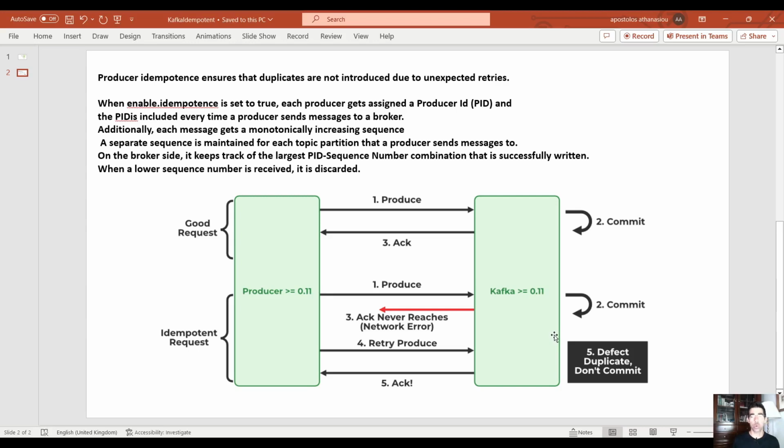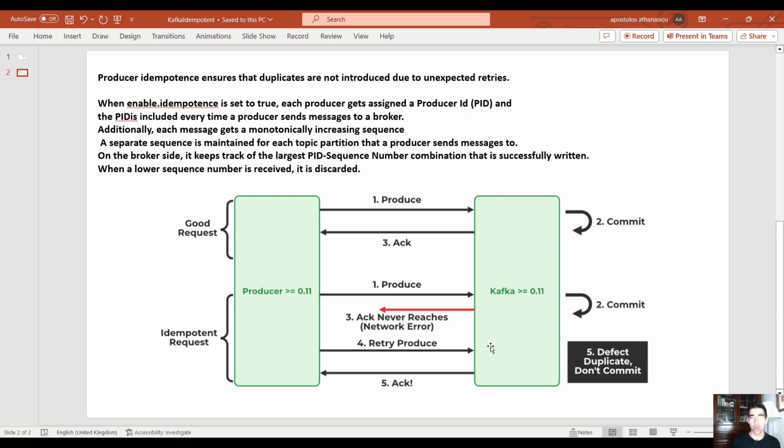The second thing is to create an idempotent producer. What is an idempotent producer? It is when the producer ensures that no duplicates are introduced due to unexpected retries. For example, if you see here, the producer sends the data, the broker commits the data, sends the acknowledgement back. This is fine, but then in the second case, the producer sends the data and the acknowledgement was never received on the producer side due to a network error. And then the producer sends the same data again because it didn't receive the acknowledgement, so the broker has duplicates now. And how can we